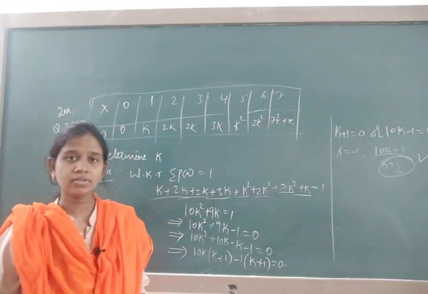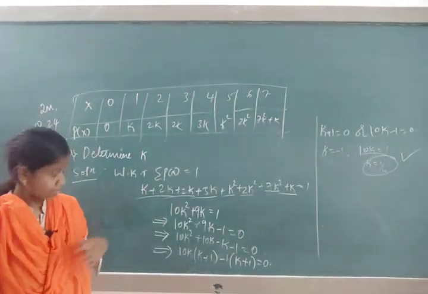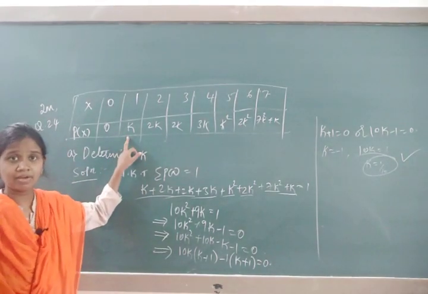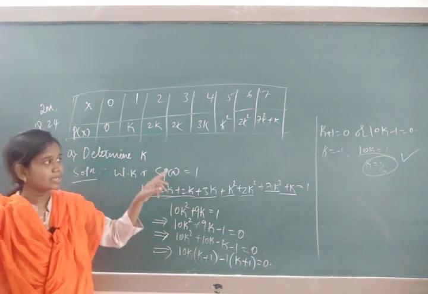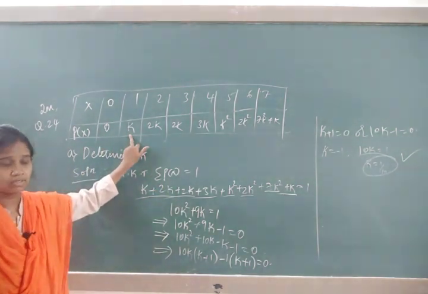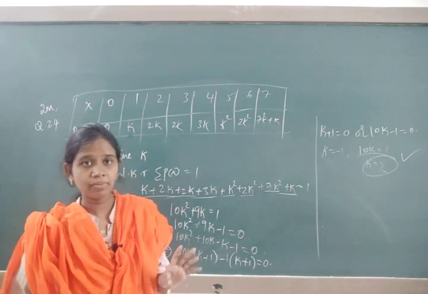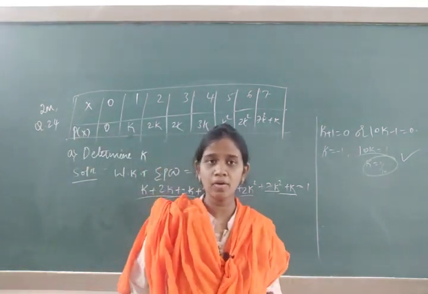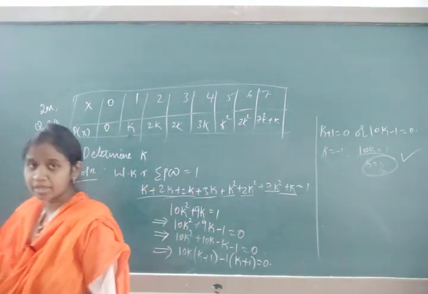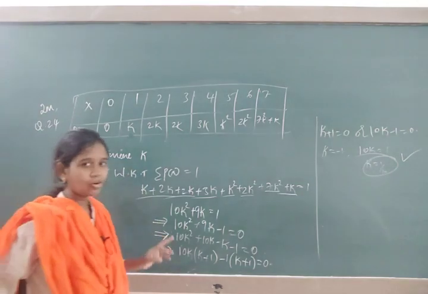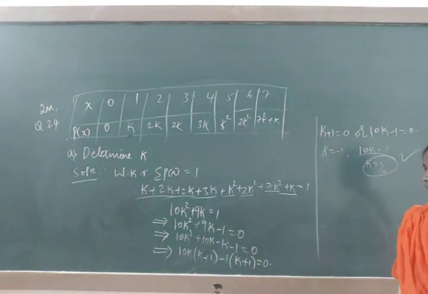Why is it correct? See here, the k values will be in the probability row, and probability cannot be negative. If I take k is equal to minus 1, this will become minus 1. As we know, probability can be 0, sorry, but it cannot be negative. So the value of k equal to 1 by 10 is correct.